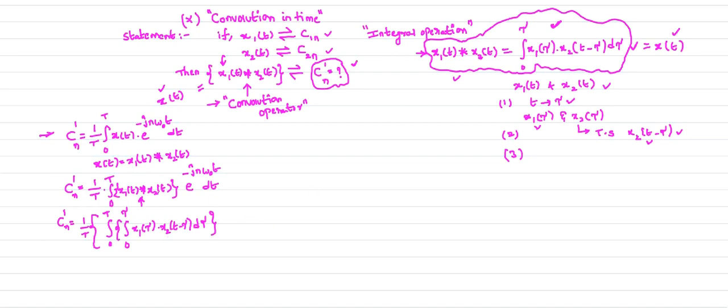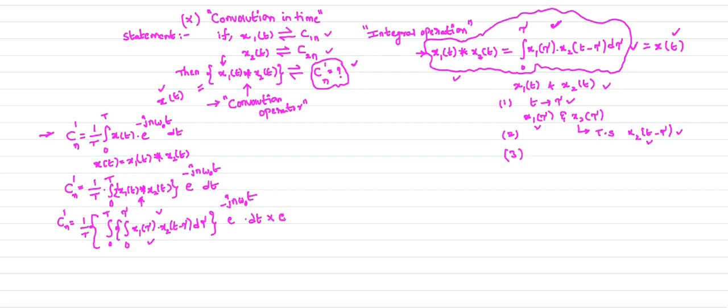So instead of x1 of t convolution x2 of t, I write this equation. Here we have e power minus jn omega naught t, into dt. So this is the equation after putting x1 of t convolution x2 of t like this, and now I just manipulate this equation.